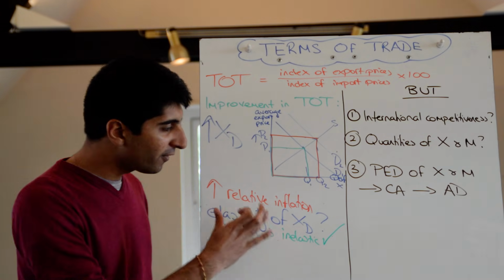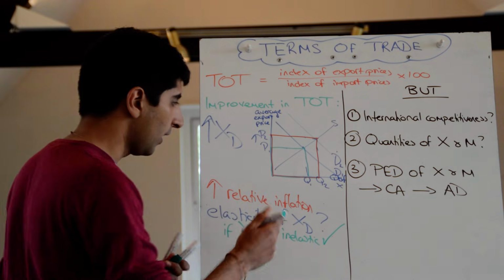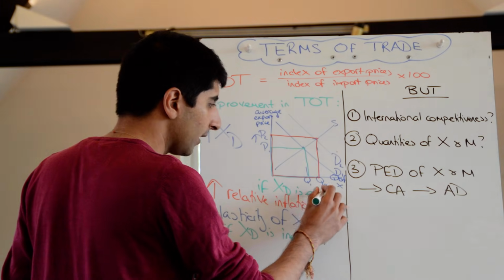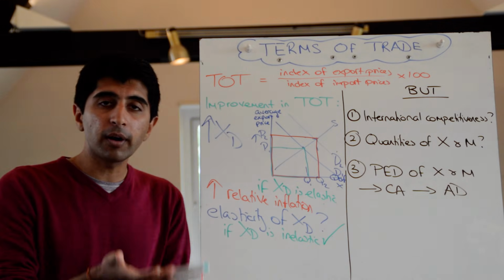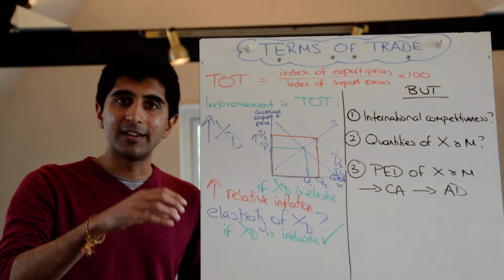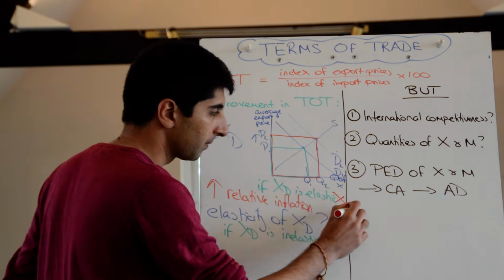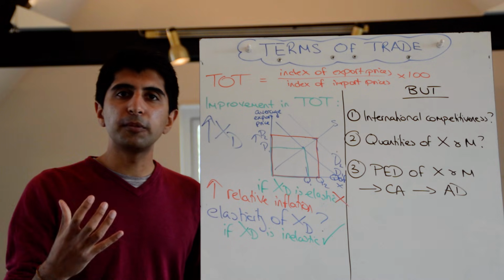But if demand for exports is elastic, then if you push up the price of it, revenues generated is actually going to fall. In that sense, that's not a good thing. And this is where the terms of trade breaks down.